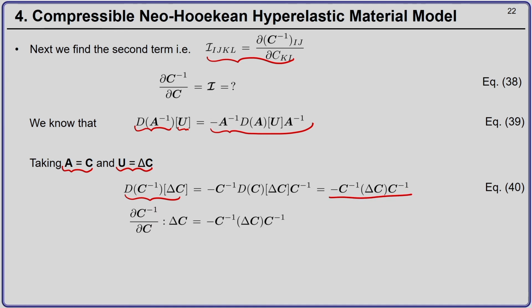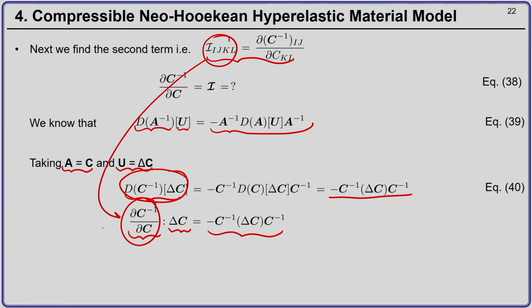Okay. And this directional derivative of C inverse in the direction delta C can be written as del C inverse by del C double contracted with the direction delta C, and this is equal to minus C inverse delta C C inverse. Okay. So, this here is what is our fourth order tensor I.